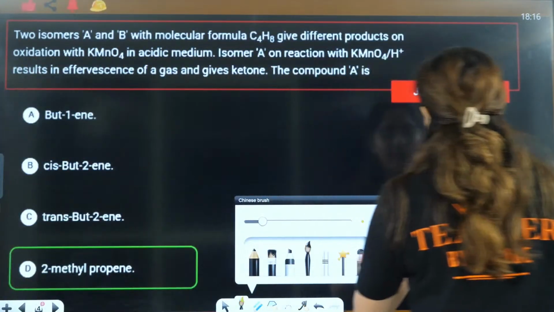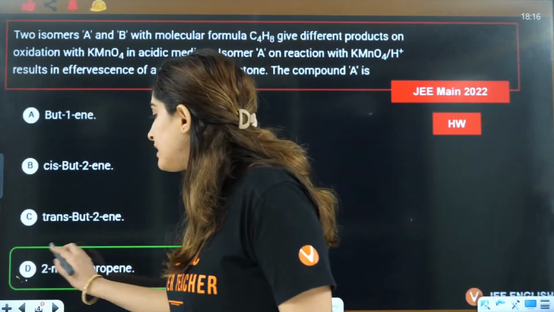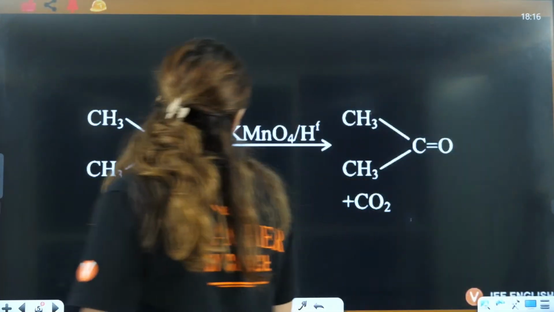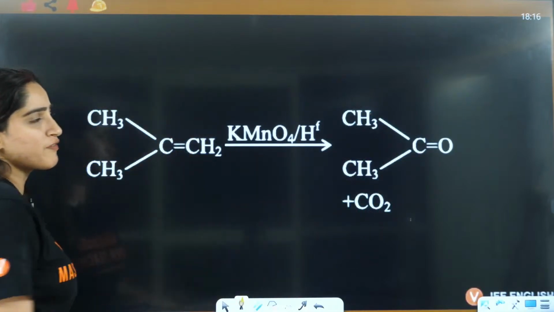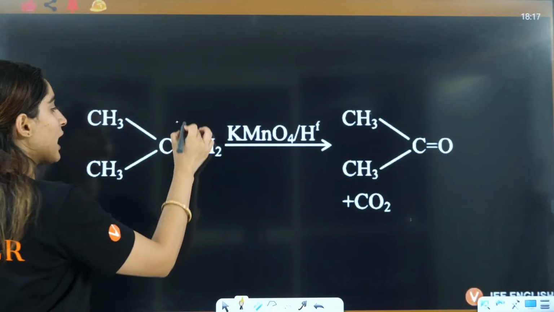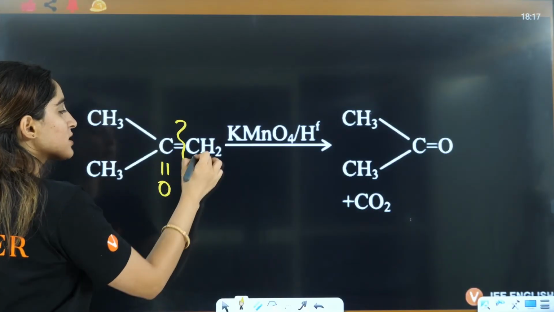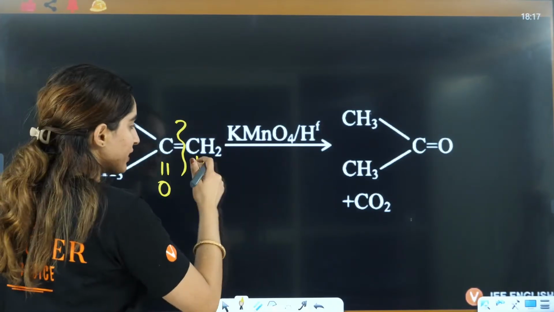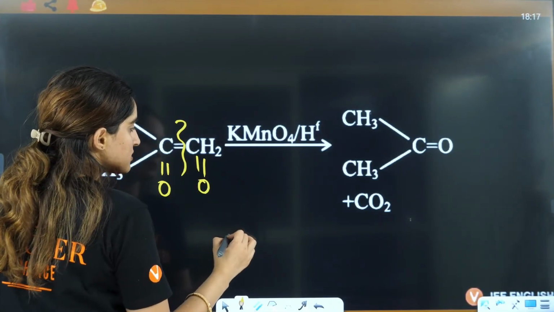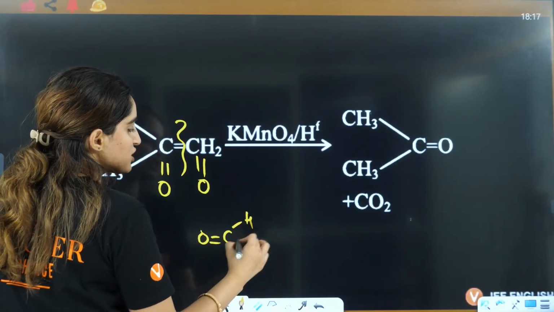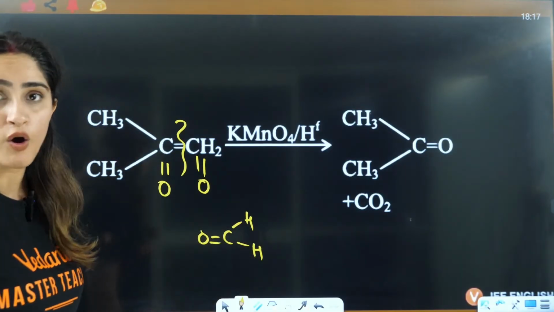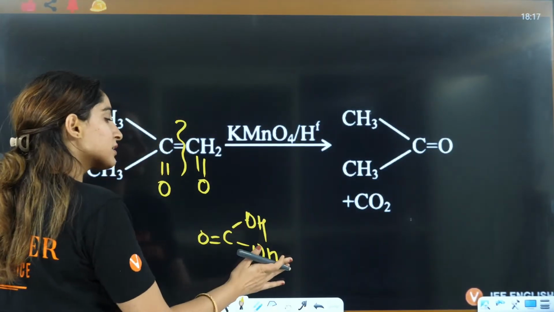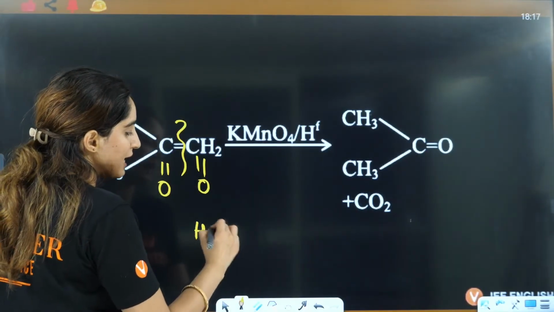And the homework, the answer is D, that I gave you in the last class. Here they are asking you where you have the formation of acetone and carbon dioxide is eliminated. So that is this, where here double bond O is attached, here double bond O is attached, and hence you will have acetone, which is C double bond O with H, H. Further oxidation will convert this to OH and OH, which will further decompose to H2O and CO2.